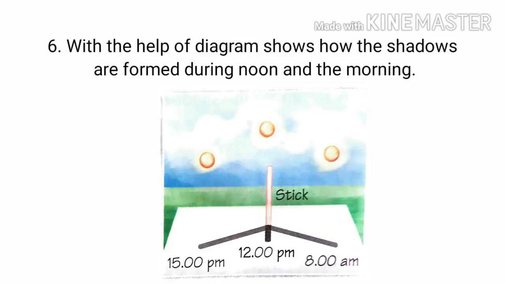Last question is with the help of a diagram show how shadows are formed during noon and the morning. Here is a diagram in which you can see a shadow of a stick at different times of the day.